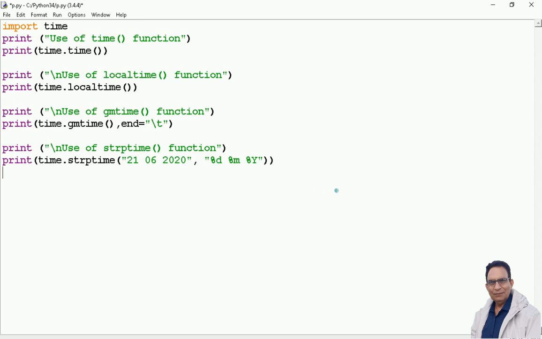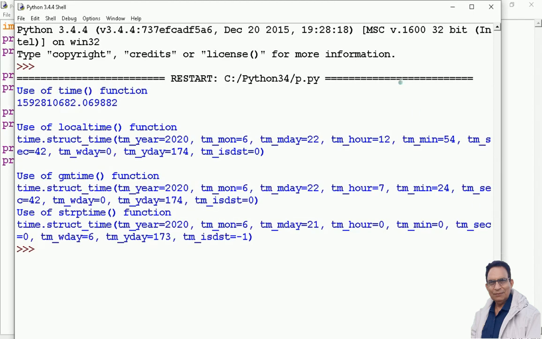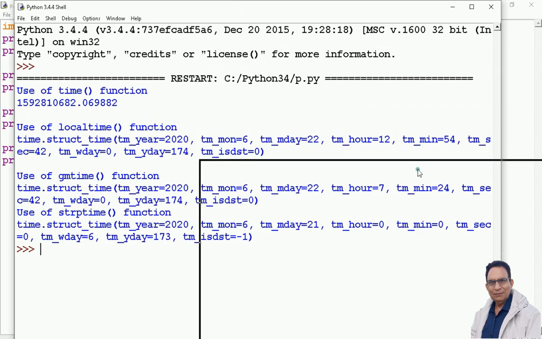Time is another extended module and it has a number of functions like time itself. Time is a function. Localtime is another function. There is another function gmtime. And one more function is strptime. We are going to discuss the output of these functions. Let us press F5. It asks me to save the file, and we are getting a big output this way. Let us see what we are getting.